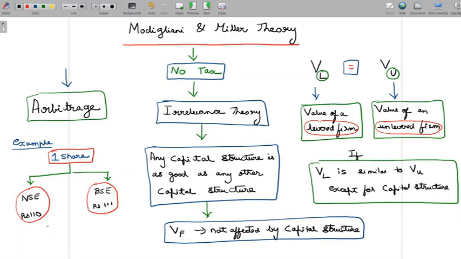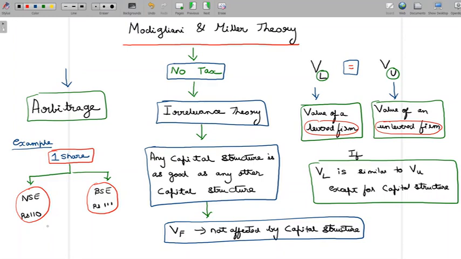So that's exactly what Modigliani and Miller say that we can do in the context of a levered firm not being equivalent to an unlevered firm. If you don't find a levered firm's value to be equivalent to an unlevered firm's value, do not worry. You can do this arbitrage of buying stake in one company and selling stake in another company, and then eventually you can expect both of these to settle down in value.